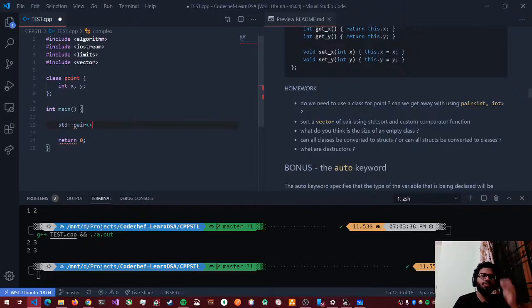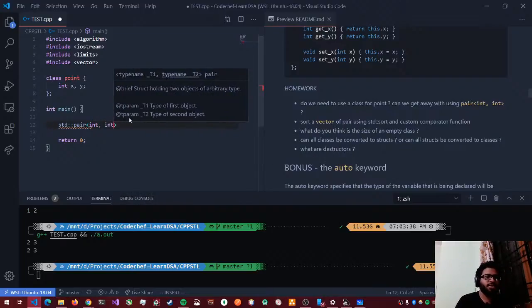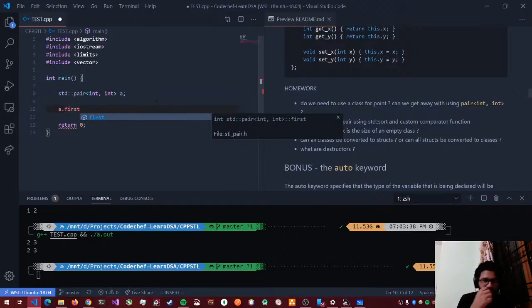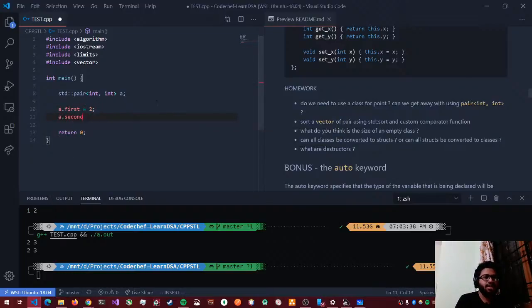Remember I told you I'll tell you what standard pair is, because in min max I had to use this. So standard pair is a pair of values. Here I'm defining a standard pair of int comma int. So I can do a dot first, which refers to the first value in my pair. So a dot first is equal to 2, a dot second is equal to 3.